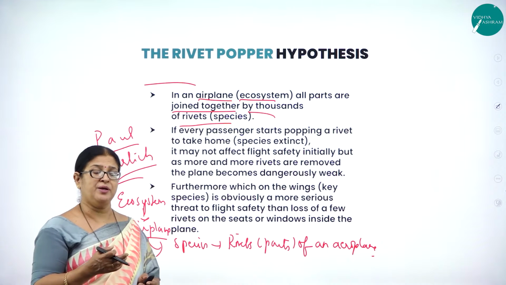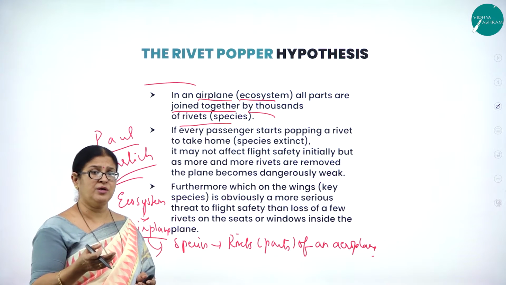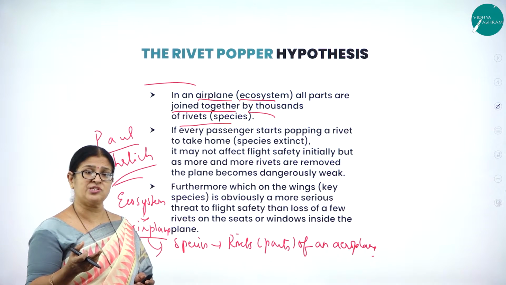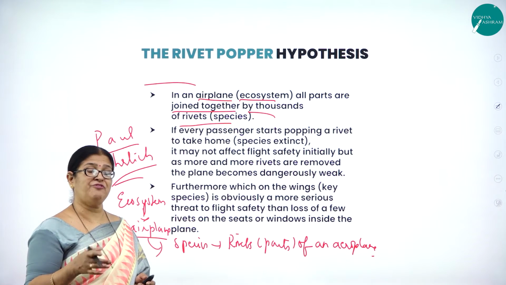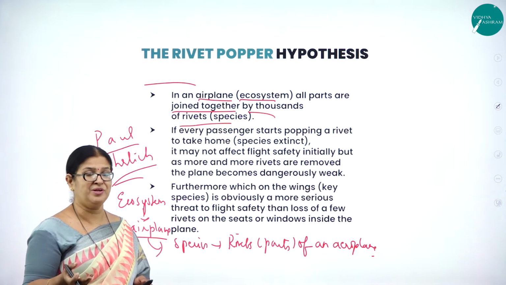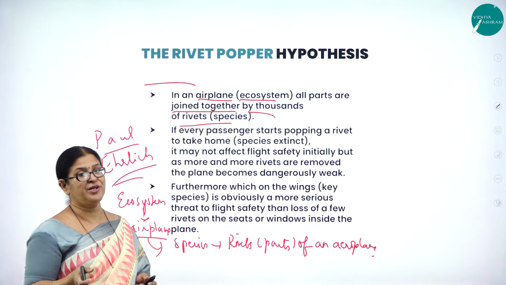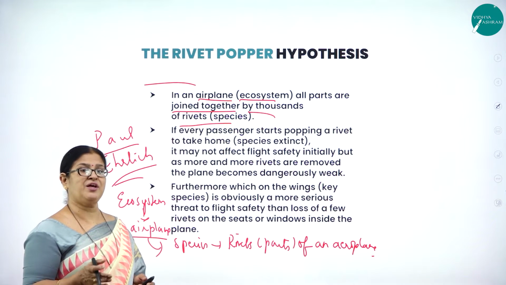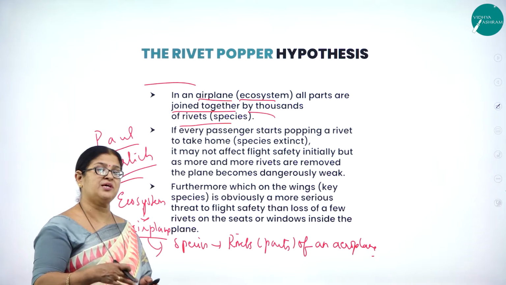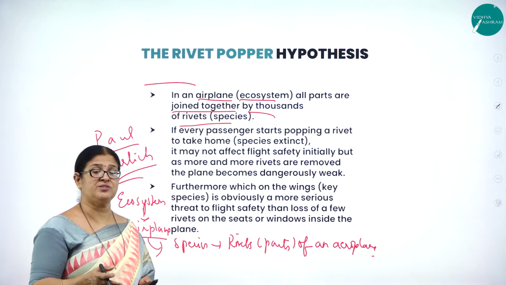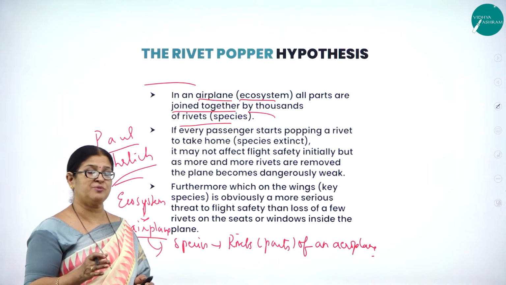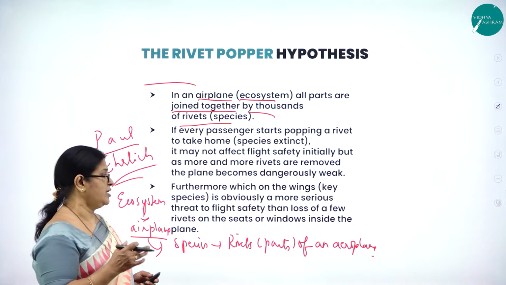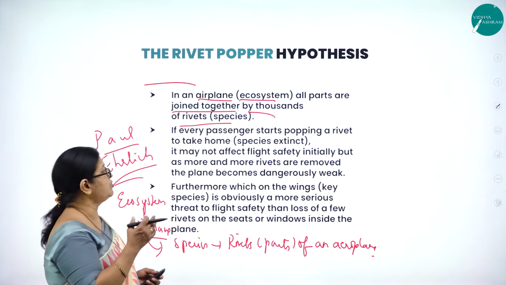Even in an aeroplane, if one or two parts are removed, maybe it is not going to disturb the movement of the aeroplane. But imagine if the wings of the aeroplane are removed, then definitely it is going to collapse. In a similar way, imagine if the keystone species of an ecosystem are removed, then definitely the ecosystem will decline. So that is his opinion.